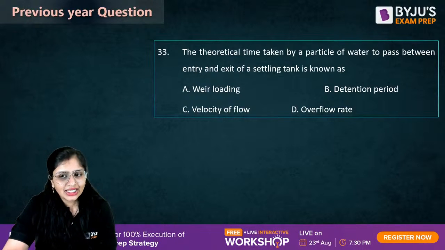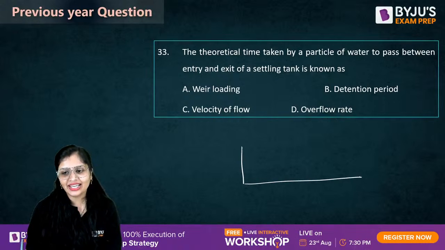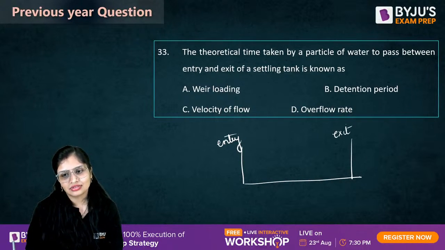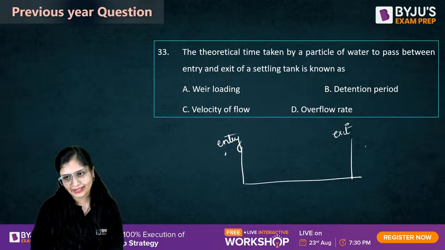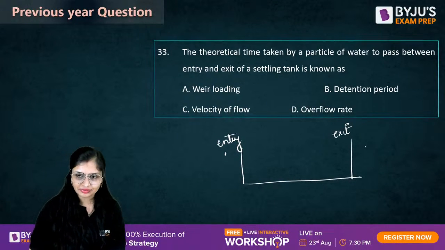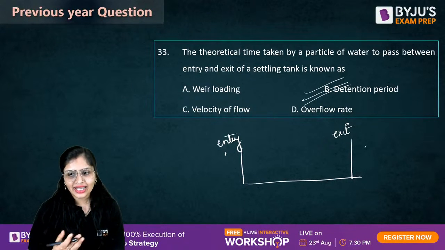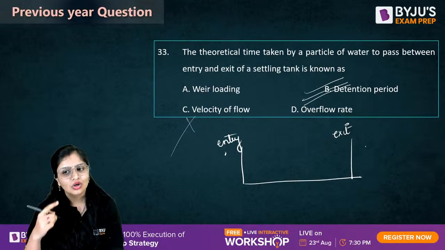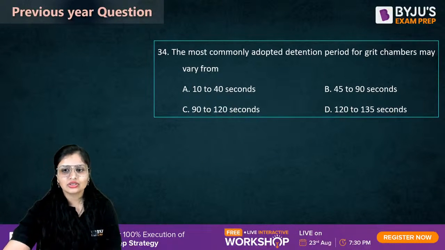The theoretical time taken by a particle of water to pass between entry and exit. So entry and exit. From entry to exit, how much is the theoretical time being taken? Detention period. Correct. B. It is asking for time, so how did weir loading and velocity of flow come in? It cannot be velocity of flow. Overflow rate also, it is about what? It is velocity only.